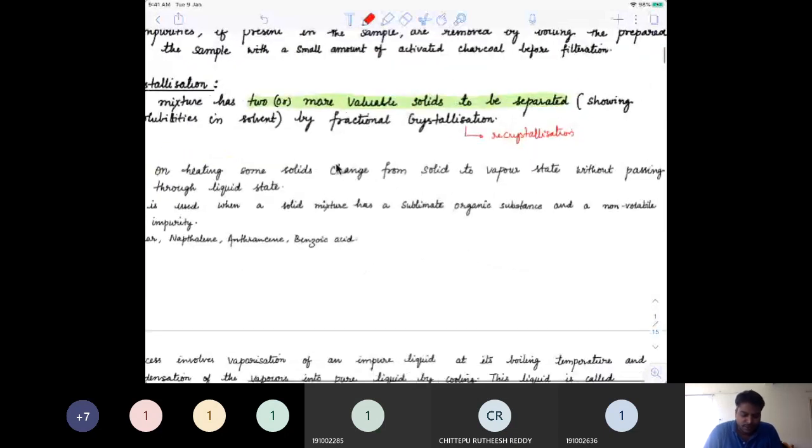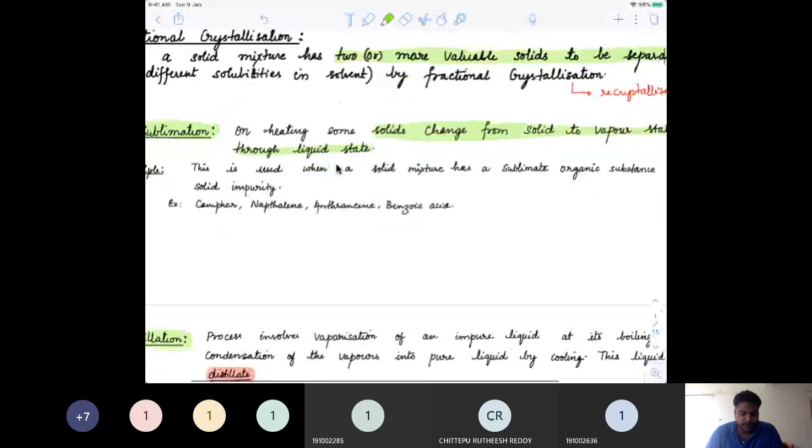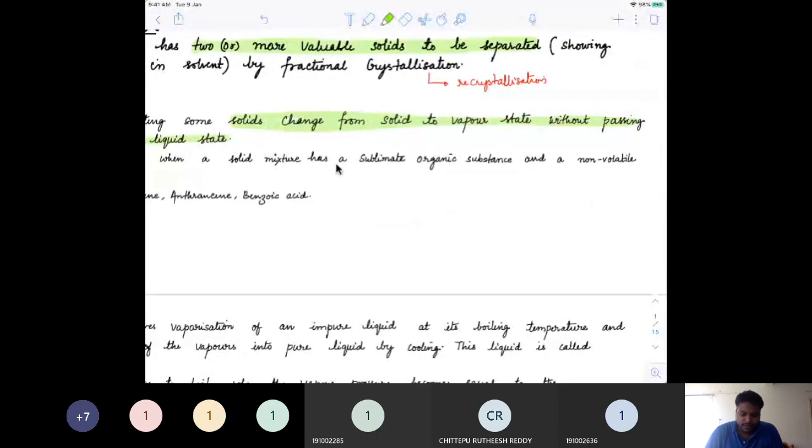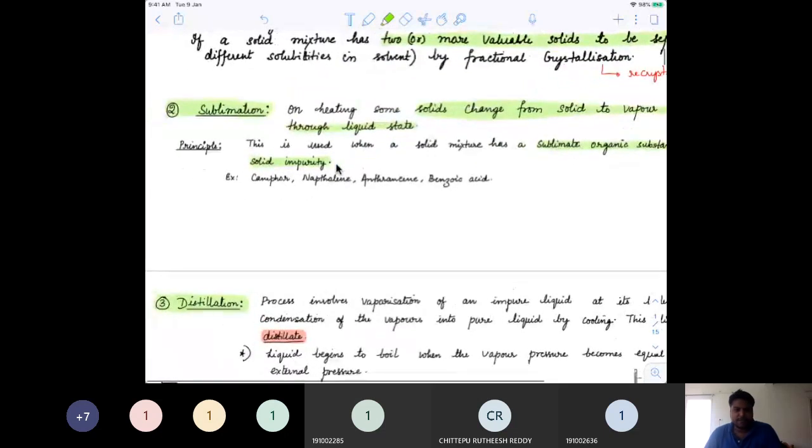The second method by which purification can be done is sublimation. Sublimation is usually preferred when you have solids changing from solid to vapor and hardly getting into the phase of liquid, so without going through the liquid phase. The principle is that the sublimate, which is the organic substance, and non-volatile solid impurities are present. For example, if camphor is present with some amount of sand or clay, it would be easier to sublimate it so that camphor vapors can be collected and condensed back to camphor.